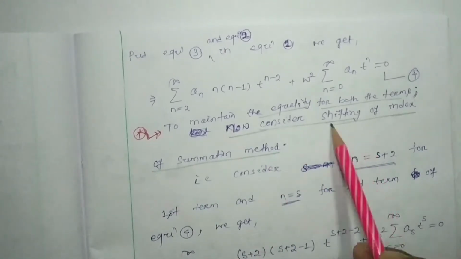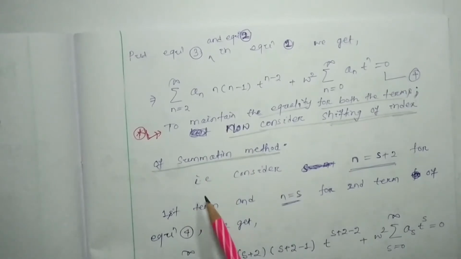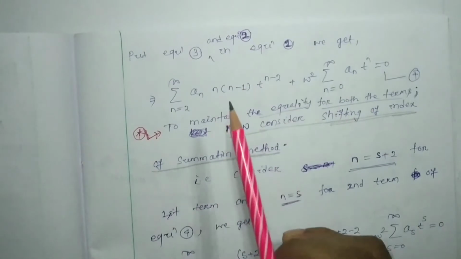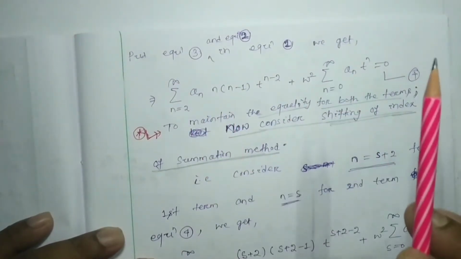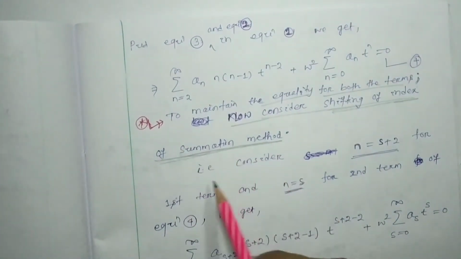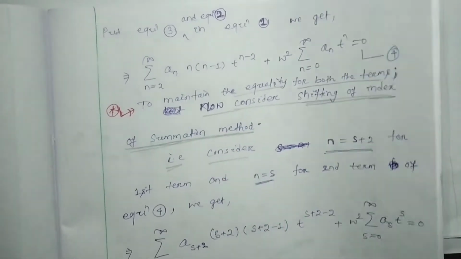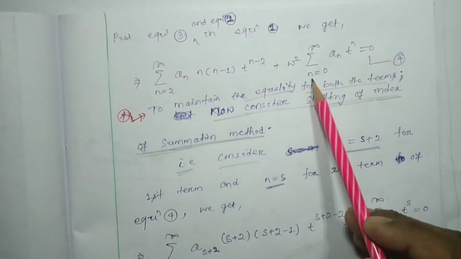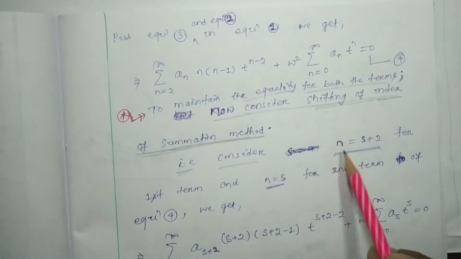I am going to do the shifting index of summation method, by which both the summations will be equal. That means this will vary from 0 to infinity, and this will also vary from 0 to infinity. How is it? That is by the summation method: consider n equal to s plus 2. Here n is considered as s plus 2, and here n is considered as s.